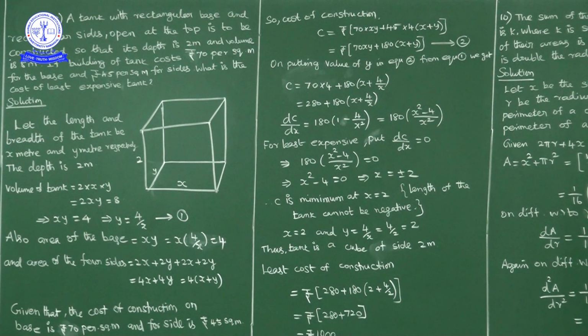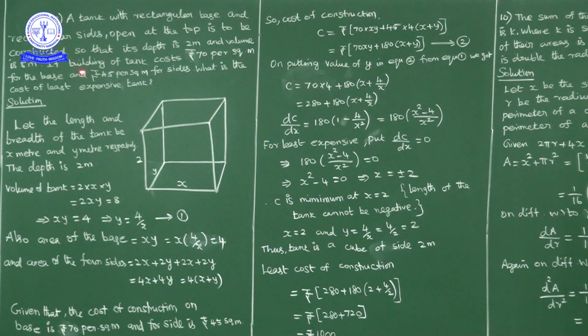Now you can consider it as something like a sump or water tank, with rectangular base and rectangular sides open at the top. This has to be constructed. Its depth is 2 meters. It is like a cuboid shape open at the top. Depth is 2 meters, means height is how much? L, B, H: h is 2 meters and volume is 8 cubic meters. So length into breadth into height is 8 cubic meters given.